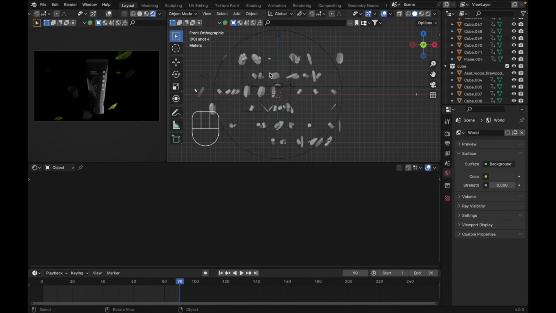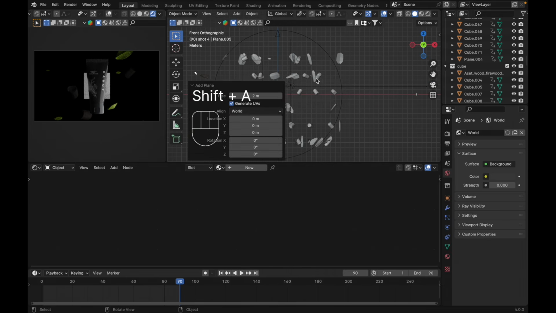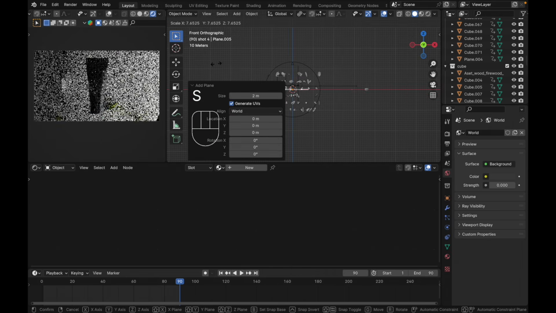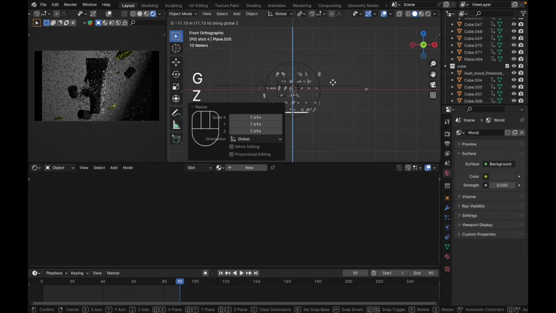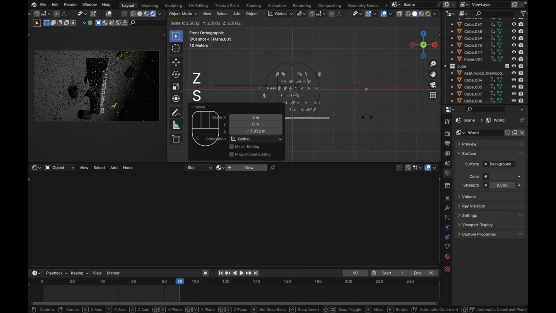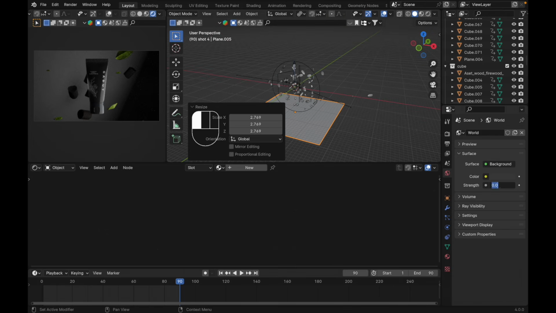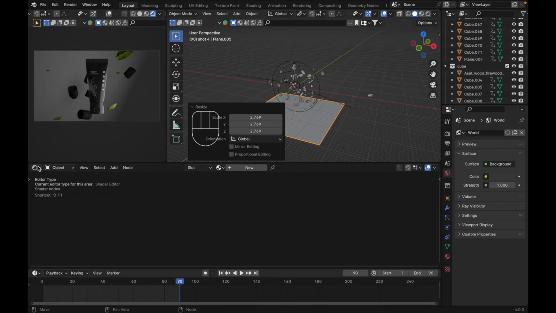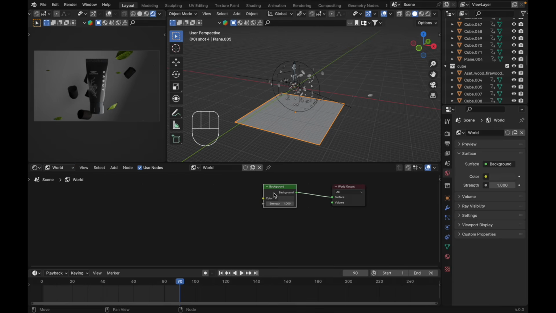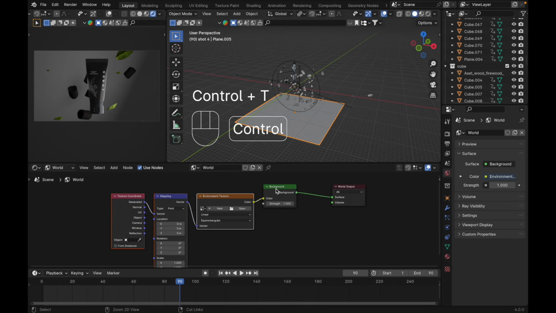Next, let's add a background, press Shift A, mesh, add a plane, scale it like this, and press GZ, let's move it down over here, let's scale it again, like this, and add the world property over here, change the strength to 1, we're gonna use HDRI. Over here at the shader editor, change object to world, select this background node, press Ctrl T.